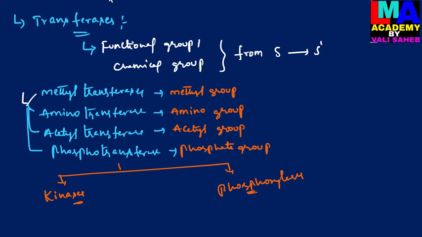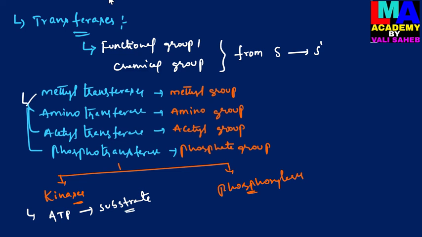Kinases are the enzymes which are only involved in the transferring of a phosphate group from ATP to the substrate molecule. The phosphate group which is derived from the ATP molecule is transferred to the substrate by the kinases.